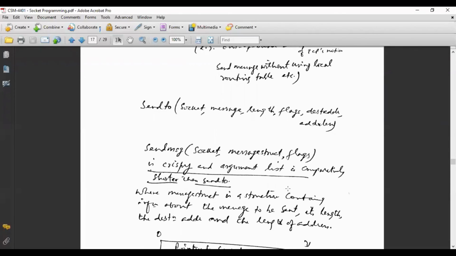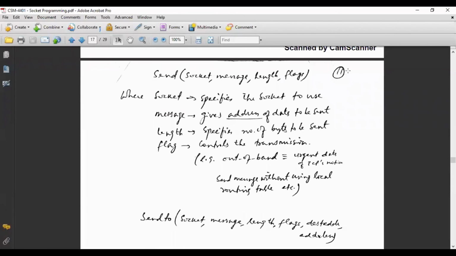If you are using sendto, then you see here sendto means socket, message, length, flag, and then you will have to provide the destination address. In send, there is no need for the destination address, because whatever you send will reach the other end, as they are connected like a pipe. Before performing send, they have been connected with each other, so the destination address is already understood. Whatever you write or send at this end will automatically go to the other end because they are connected pipes.